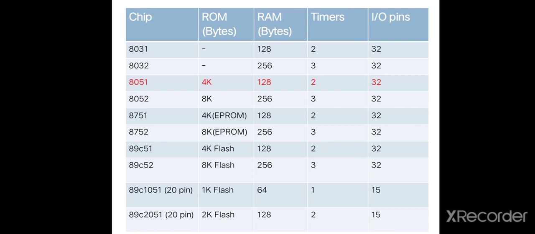Then the 89C2051, 20-pin IC, 2 kilobytes of flash, 128 bytes RAM, 2 timers and 15 input-output pins. This is the history of the 8051 microcontroller family.